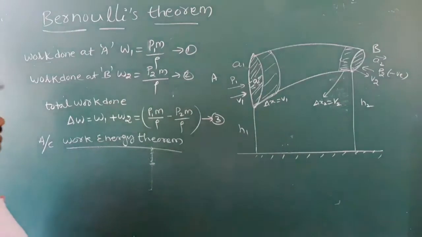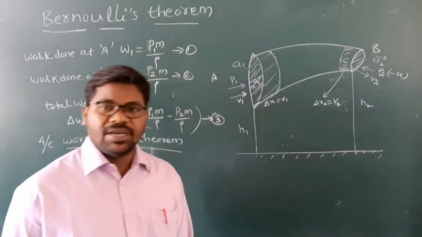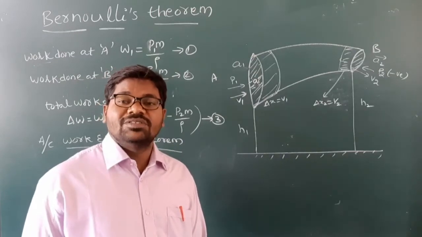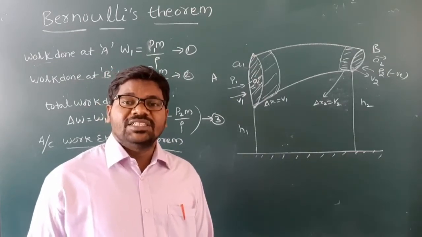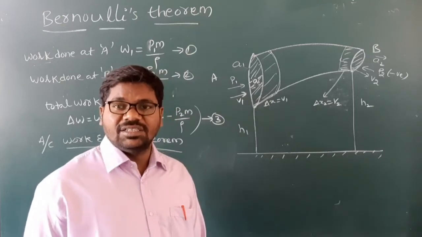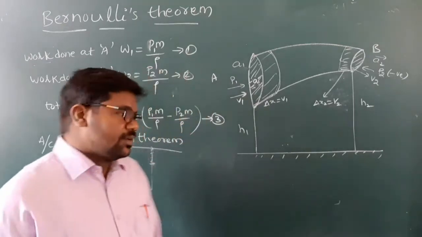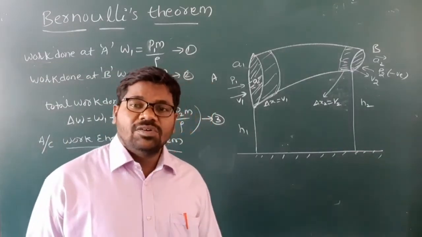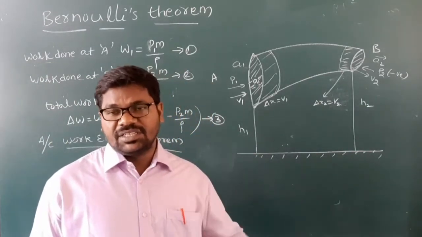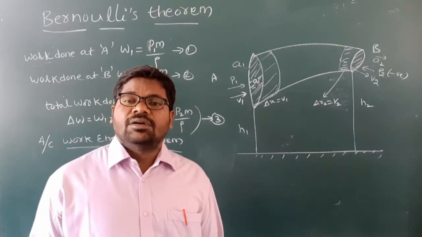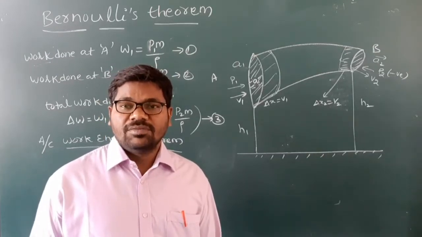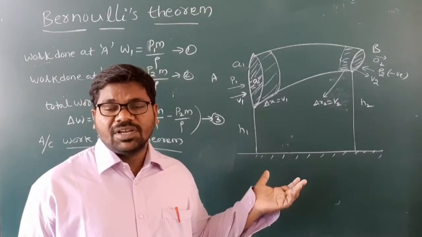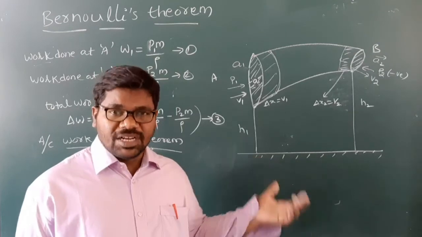According to the work energy theorem, the total work done by the force is equal to the sum of the changes in potential energy and kinetic energy. Understand? So what is the work energy theorem? Work done is equal to the change in kinetic energy, as in the previous derivation. In this case, both kinetic and potential energies are there.